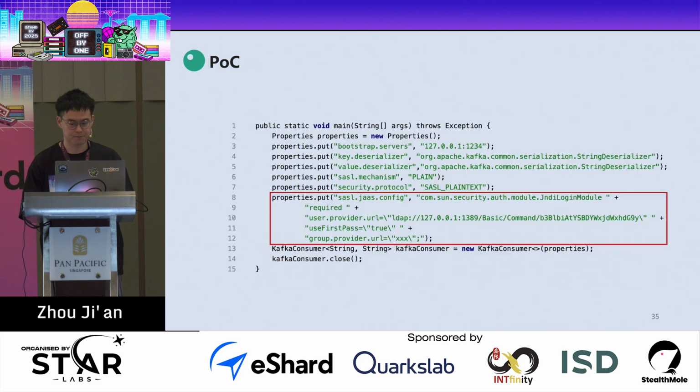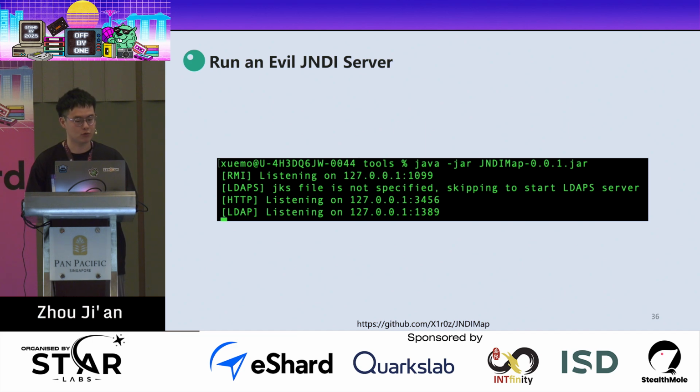Here, this is a PoC, and you can see that it is maybe a little bit complex. It sets a lot of properties like bootstrap.servers, which defines the Kafka server address, and some other properties. But the most important part is sasl.jaas.config, which may be a little bit complex. It says something like JndiLoginModule with a user-provided URL. For now, we just want to reproduce the vulnerability and not dive deep into it. We also need to run an evil JNDI server, which is an open source tool, and you can try it yourself after the conference.